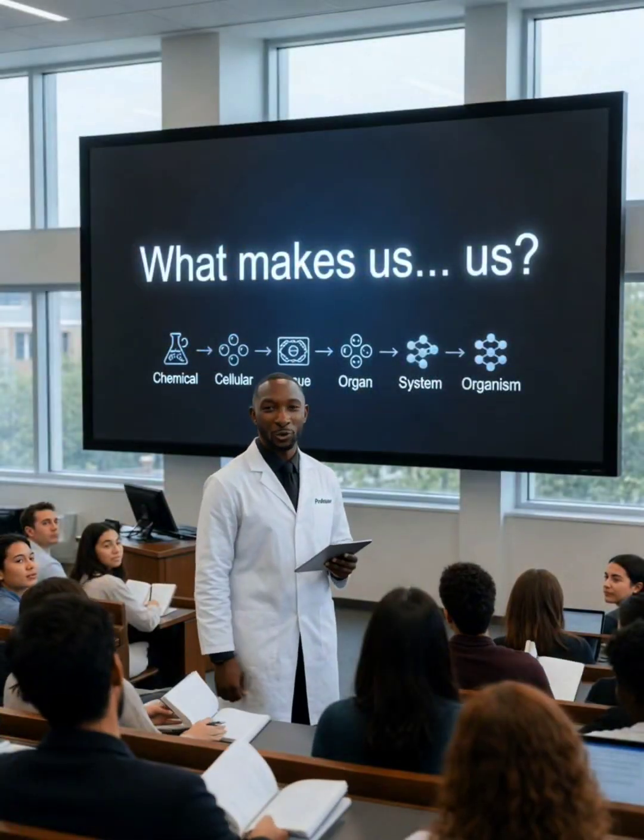This is the hierarchy of life. Chemical, cellular, tissue, organ, system, organism. 6 levels, one story. Let's begin.